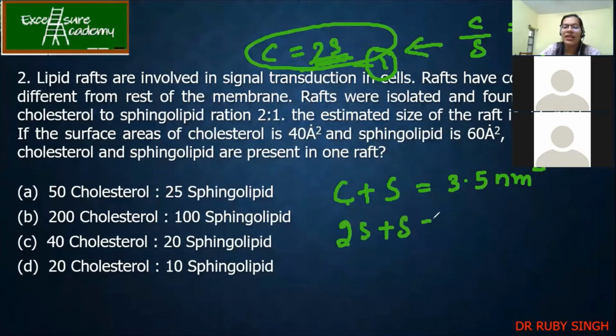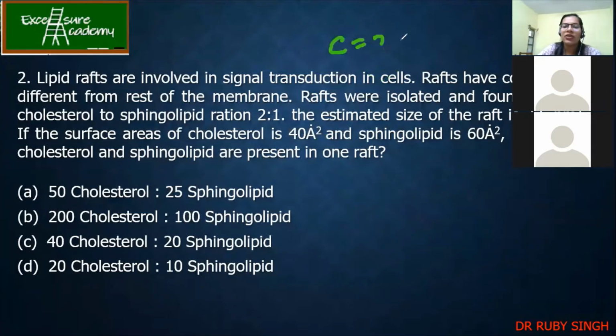plus S is equal to, now they are given in angstrom and this is in nanometer. So I have to make the units the same. I know C is equal to 2S, so cholesterol plus sphingolipid is the total raft.